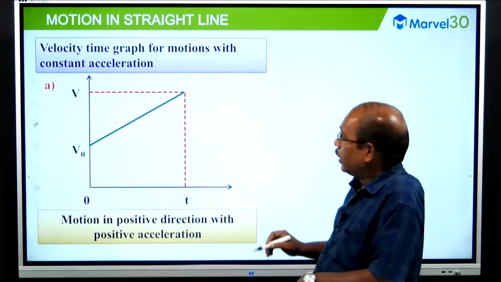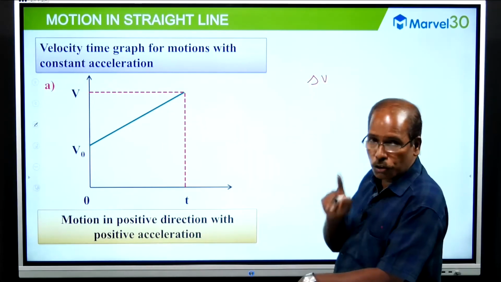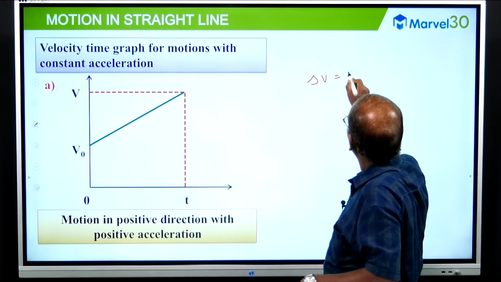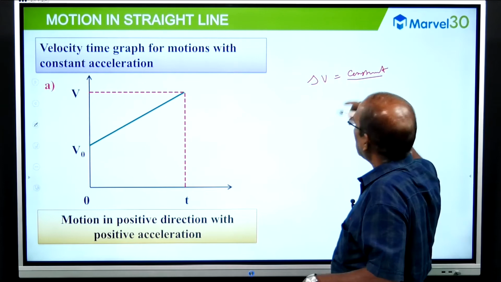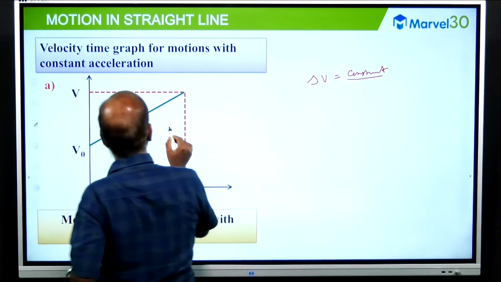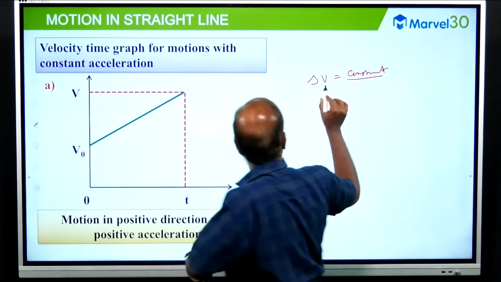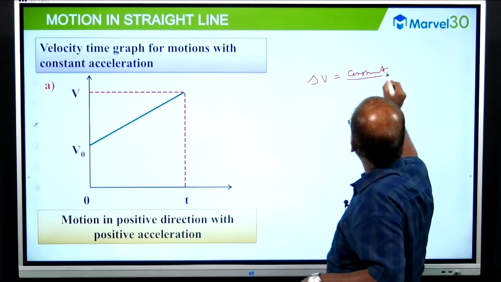Constant acceleration means delta V should be constant. Listen, if we take the delta V, the change in velocity, in equal time intervals, it is constant.